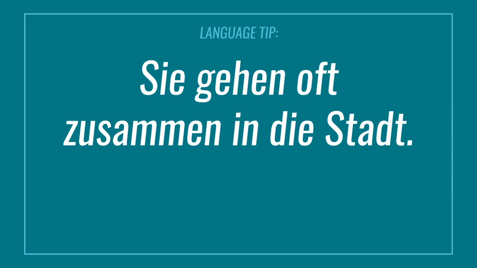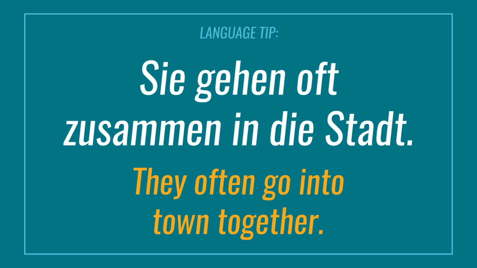Now take the sentence, Sie gehen oft zusammen in die Stadt, meaning they often go into town together. Here, sie is only capitalized because it's at the beginning of the sentence and means they. As this is a statement, not a question, it's clear that it means they, despite using the same conjugation gehen as the formal Sie.